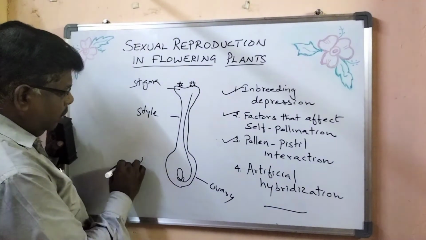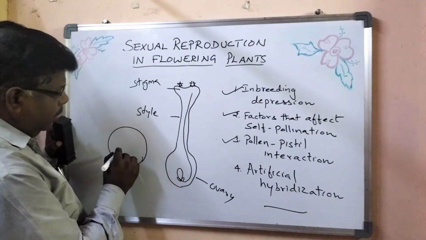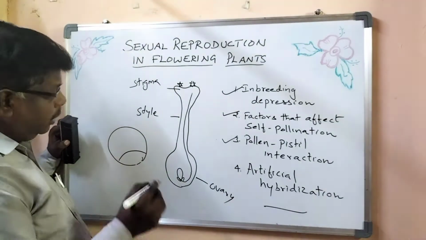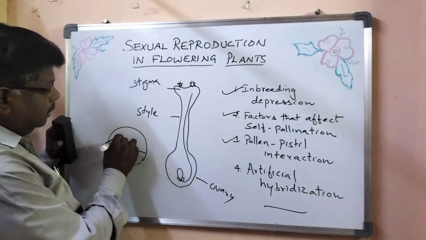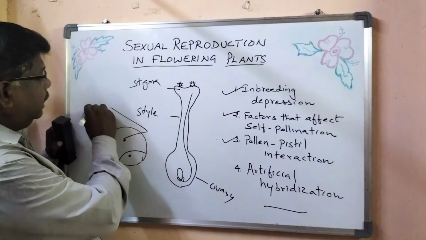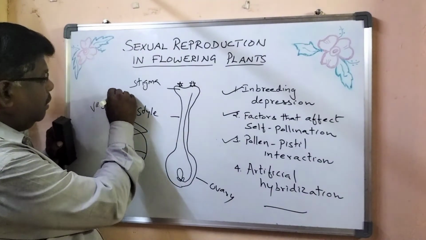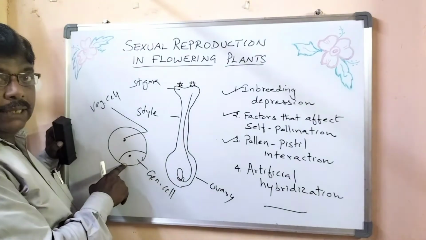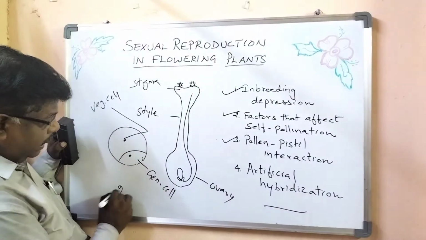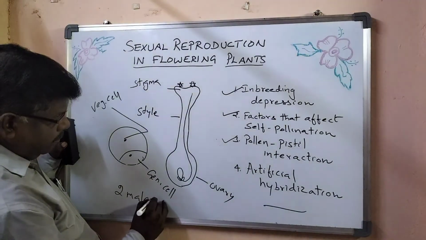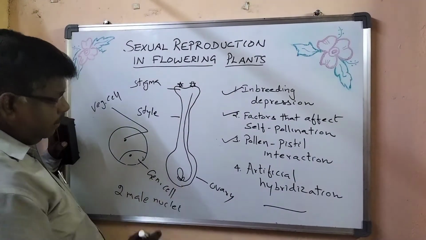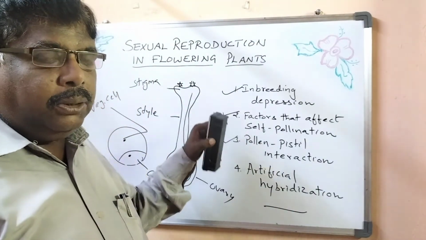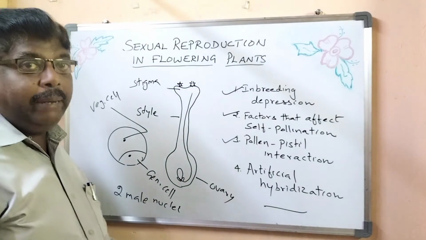So you know how it will look. At the time of shedding of the pollen grain, it will have two cells. This is called the vegetative cell, and this one is called the generative cell. The generative cell will give rise to two male gametes or two male nuclei. So in the pollen tube, there will be two male nuclei. As the pollen tube travels, it will have two male nuclei.